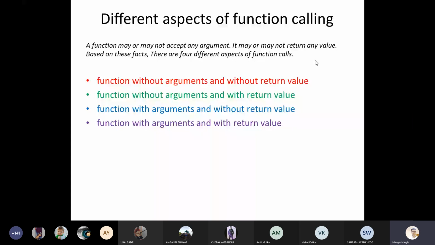and that will help you to understand the complete idea about functions. Okay, so these are the different aspects of function calling you can see on your screen.